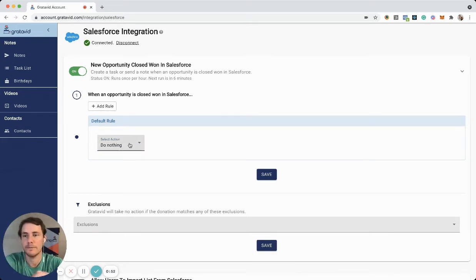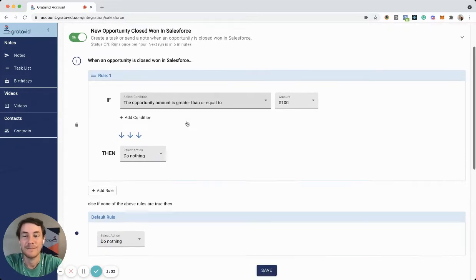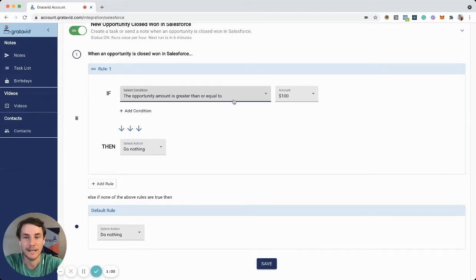This will trigger every time. This is your default rule, or with this setup, it would trigger every time. You'll see it kind of works like a waterfall, but most of the time you keep your default rules do nothing, and then you add some rules right here. So this is where you can say, hey, if the opportunity is greater than or equal to, so okay, if that donation is greater than or equal to $500, I want you to automatically send a Gratavid, or most likely what you say is, hey, I want you to create a Gratavid task so that I can personally thank this contact.